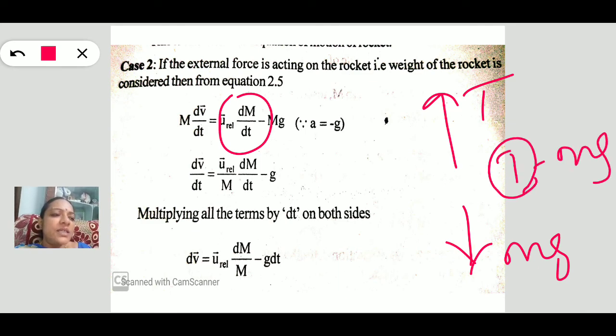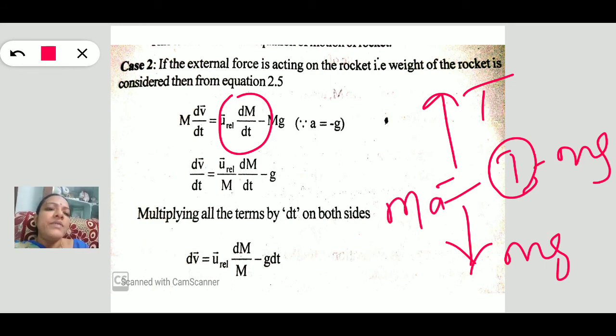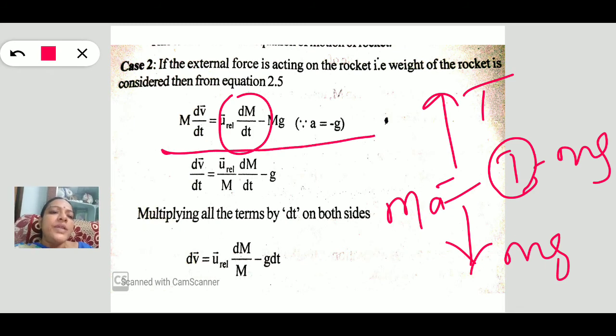T is nothing but the thrust, and this must be equal to ma. So m dv by dt is equal to u relative velocity times dm by dt minus mg. dv by dt can be written as u relative velocity by m times dm by dt minus g.